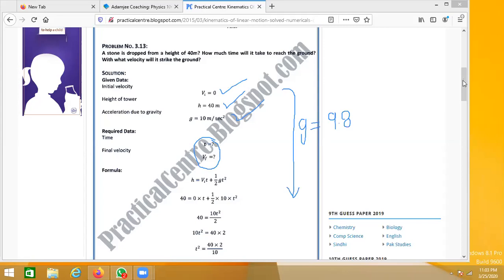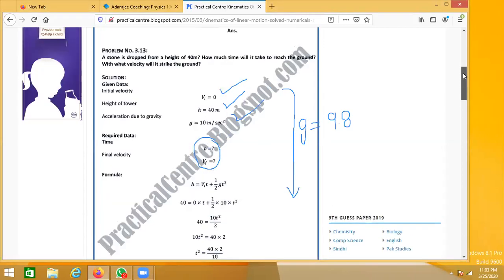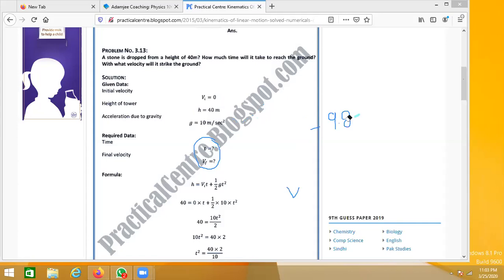For finding out the height, we are using the second equation of motion again. You can see clearly they simply put the values in the equation and work out the answer for time.